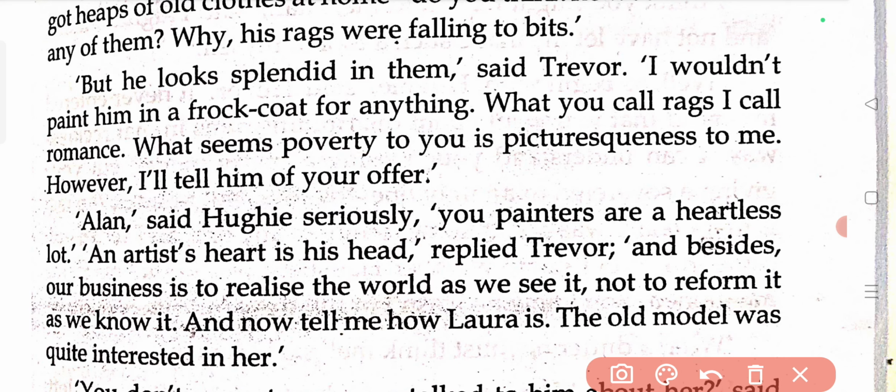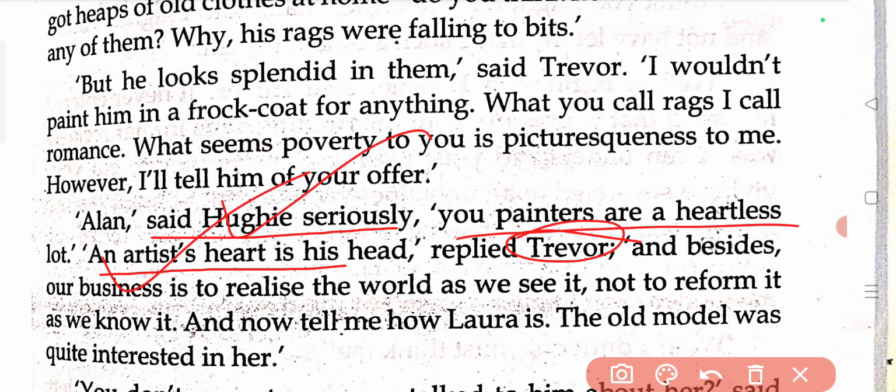"Alan," said Huey seriously, "you painters are a heartless lot." Why? Because Huey thinks such a miserable condition for a person to live in is being called a picturesque, beautiful situation. That is why Huey is saying that you artists are just heartless fellows. Now Trevor says, "An artist's heart is his head," replied Trevor. An artist's heart is basically his head. "And besides, our business is to realize the world as we see it."